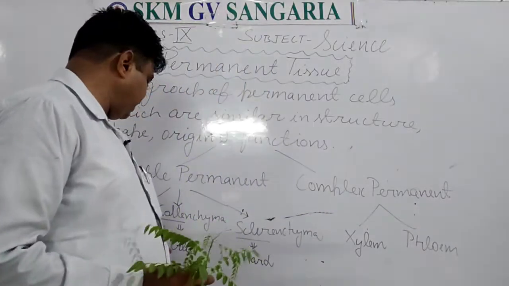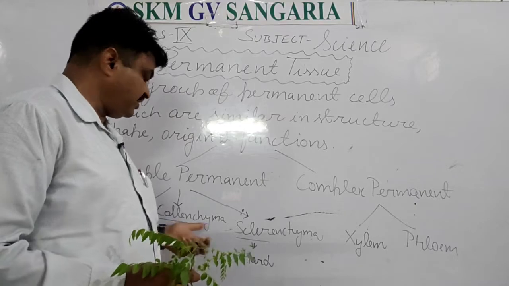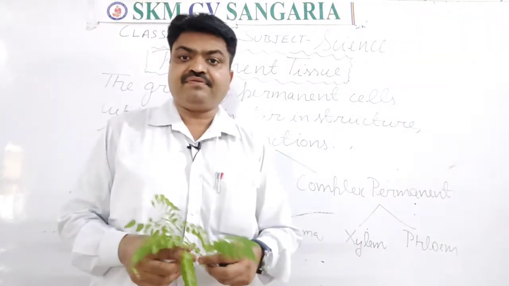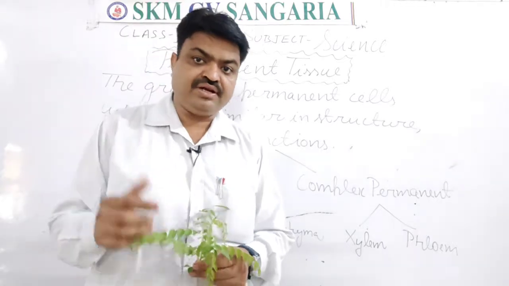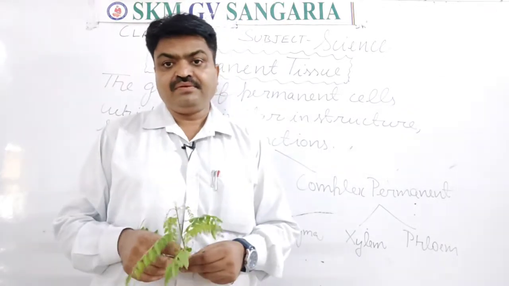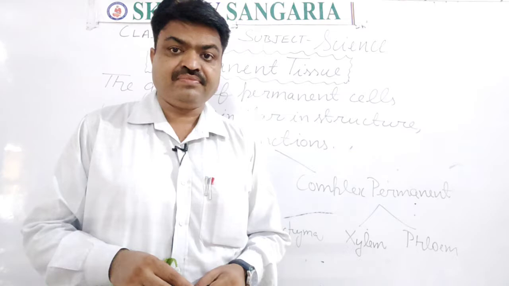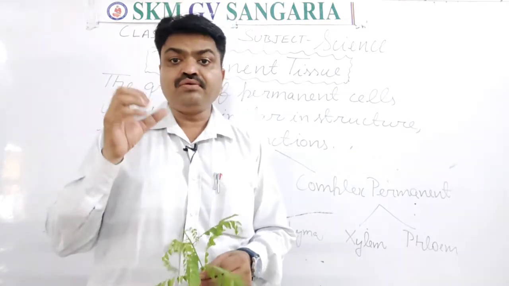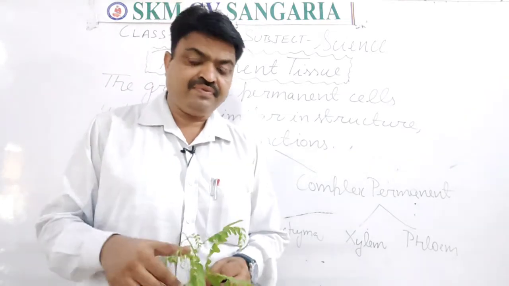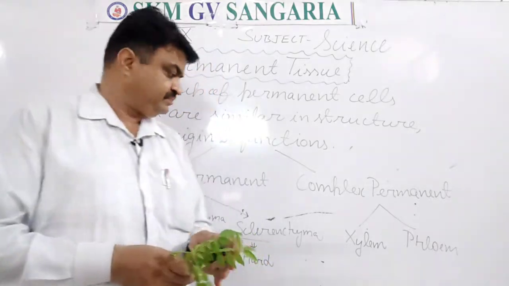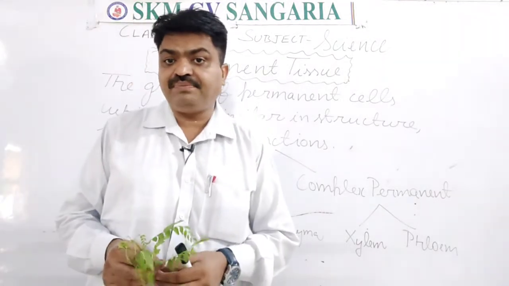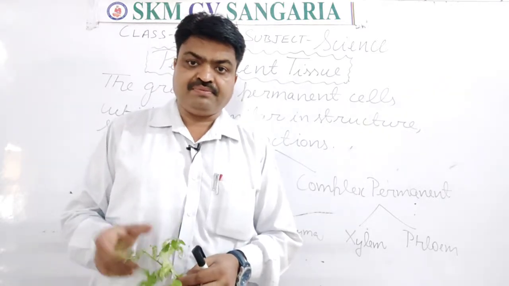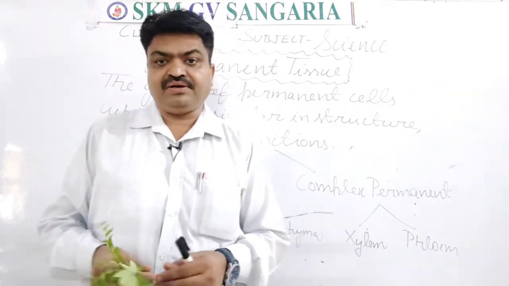Next is collenchyma. The word collenchyma is again generated from the Greek word colon. Colon means glue, student. Chyma means tissue. Means the tissue that has a glue-like structure in it is known as collenchyma, and it provides flexibility to the plant.